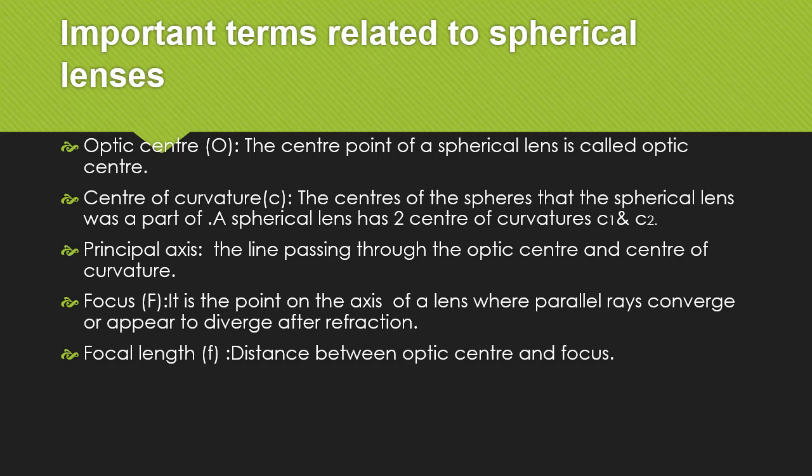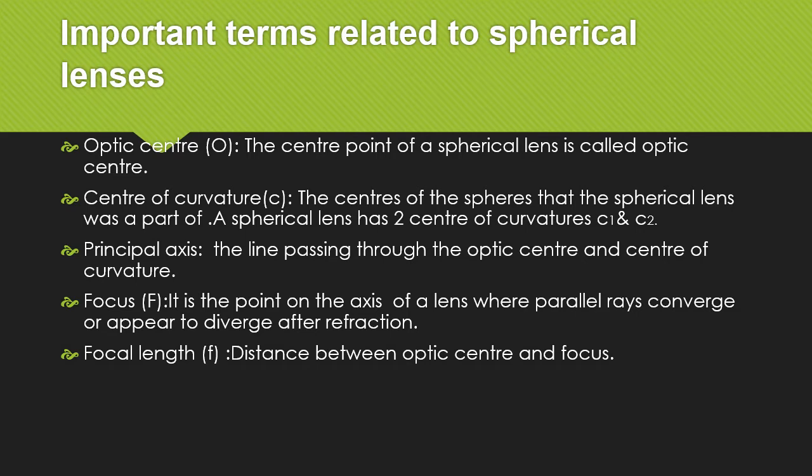Important terms related to spherical lenses. Optic center. The center point of a spherical lens is called optic center. Center of curvature. The centers of the spheres that the spherical lens was a part of. A spherical lens has two centers of curvature, C1 and C2.